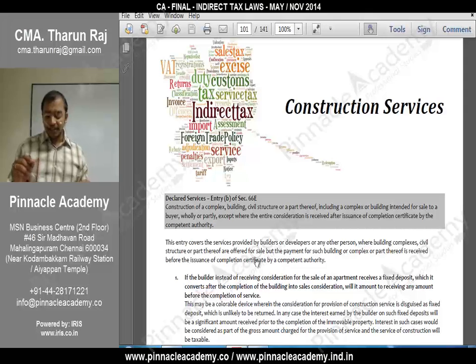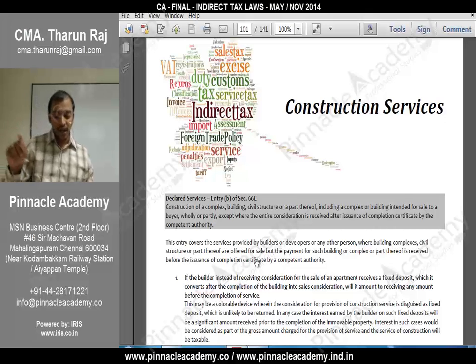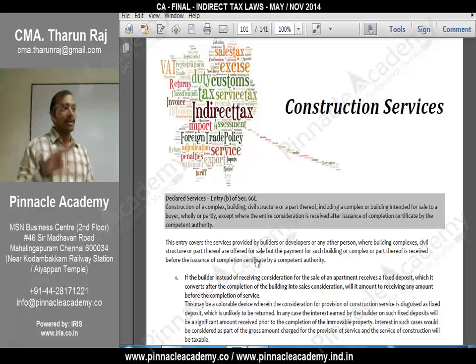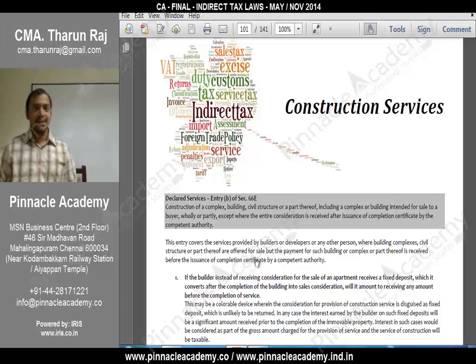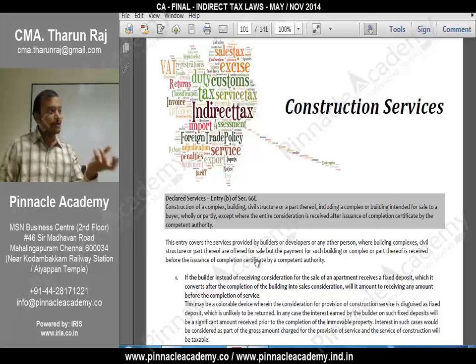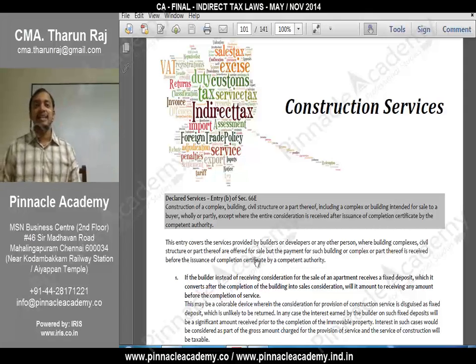Construction of a complex, building, civil structure or part thereof, including a complex or building intended for sale to a buyer, wholly or partly, except where the entire consideration is received after issuance of completion certificate by the competent authority. Everyone will have a doubt: sir, construction is with respect to immobile property, so why will service tax be levied in that case? Actually, it is sale of immobile property. On sale of immobile property, there is not even sales tax. Then how can service tax be levied on it?